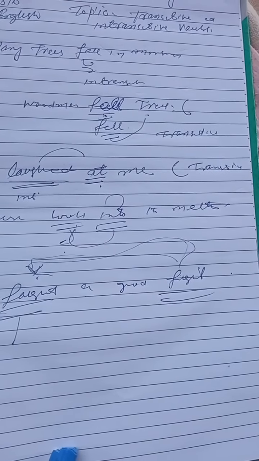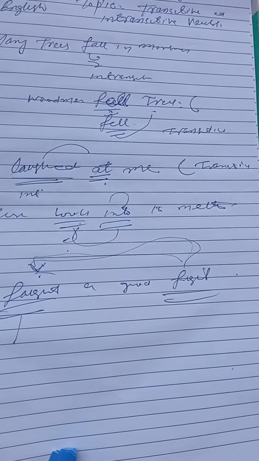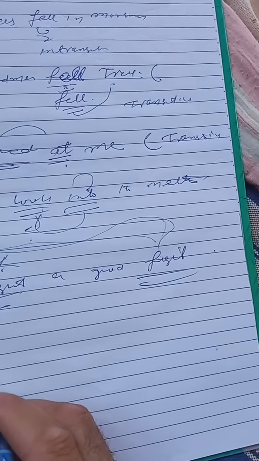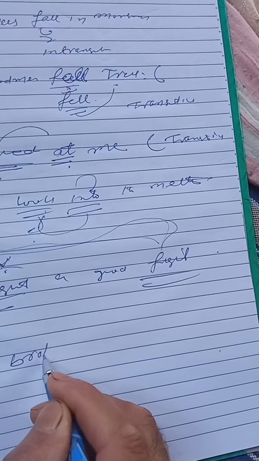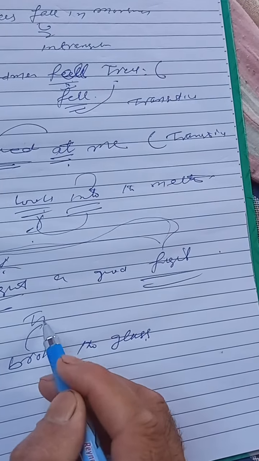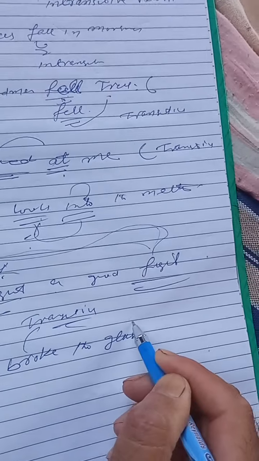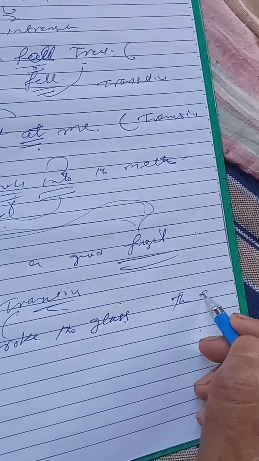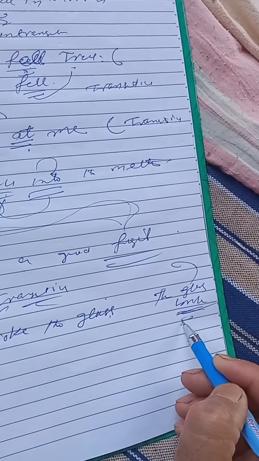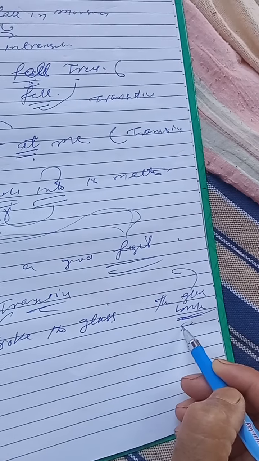We have another interesting thing about these transitive and intransitive verbs. There are a few transitive verbs which are sometimes used as intransitive verbs. For example, he broke the glass. Here broke is used as transitive because it takes an object, that is glass. The glass broke. Here broke is intransitive. Why? It doesn't take an object.